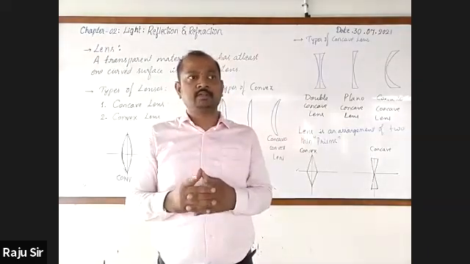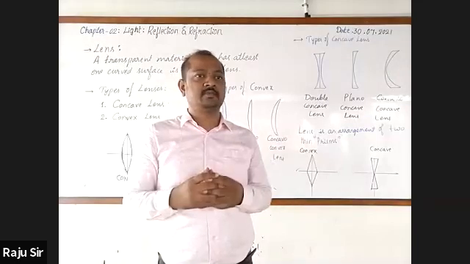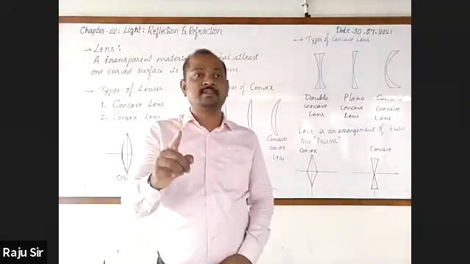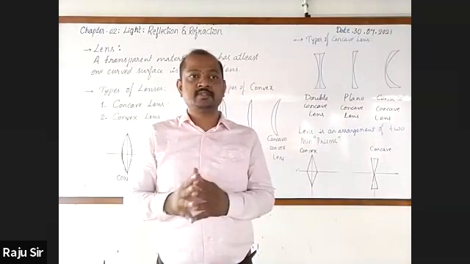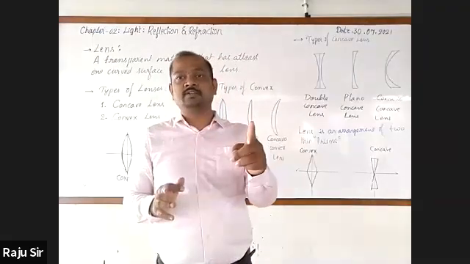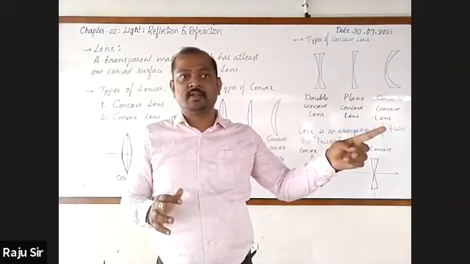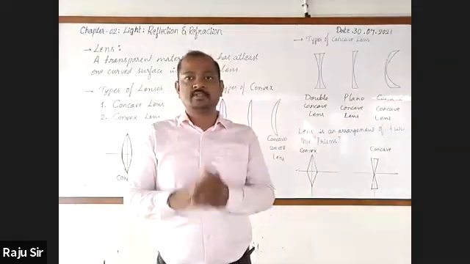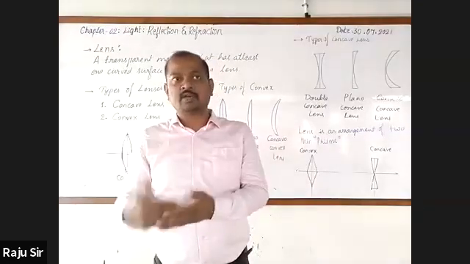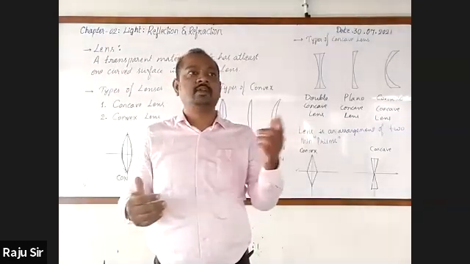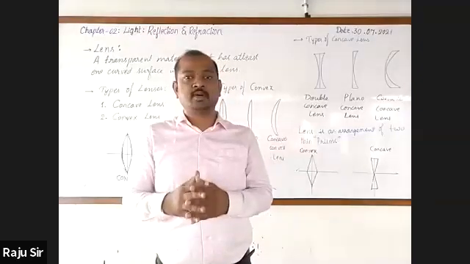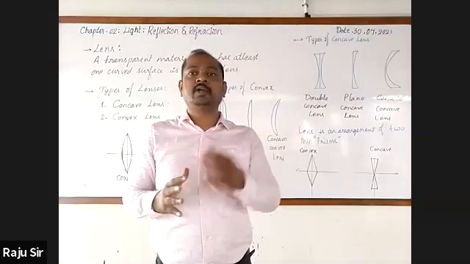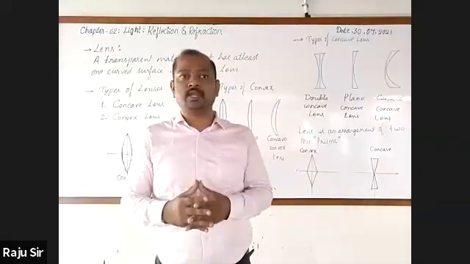Convex lens is called converging lens because the rays of light meet at a point after refraction through the lens. Similarly, concave lens is called diverging lens because the rays of light appear to meet at a point after the refraction through the lens.